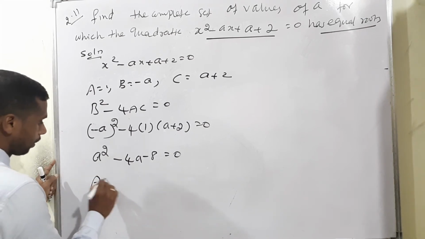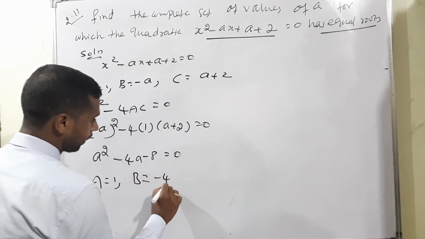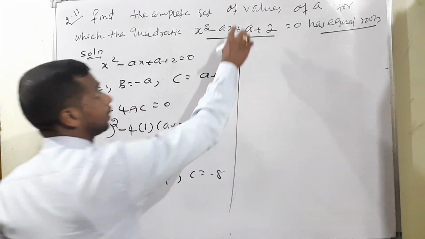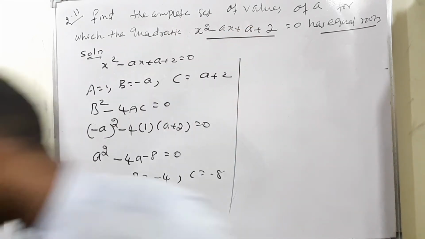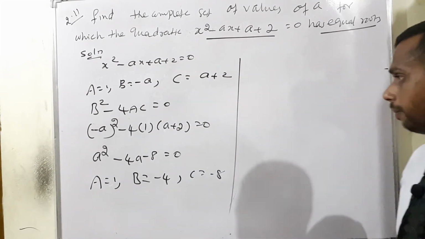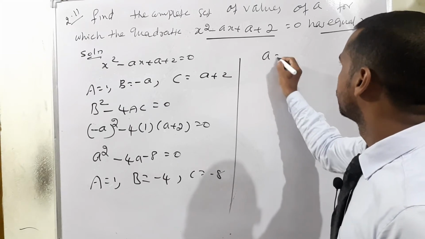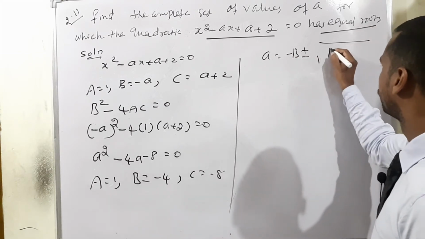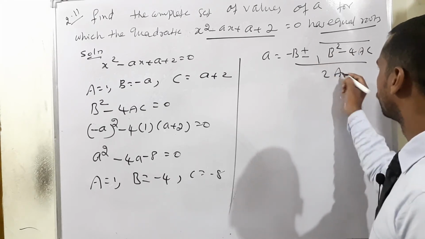So again capital A is equal to 1, then b is equal to minus 4 and c is equal to minus 8. The condition is the complete set of values of a. So we have to apply a is equal to minus capital B plus or minus square root of b square minus 4ac divided by 2a.